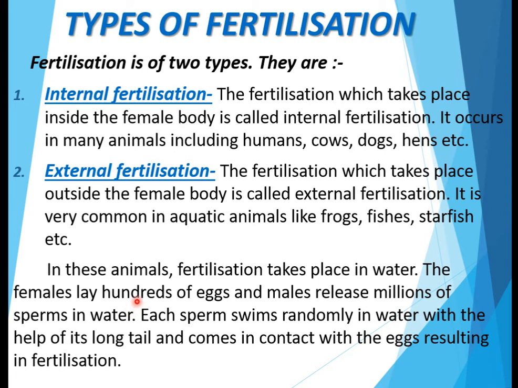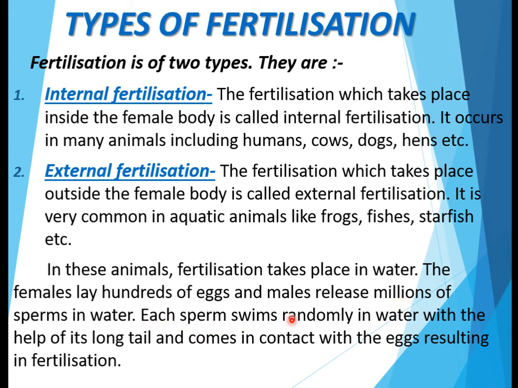Why does this happen? Because the conditions they face are very adverse. Females lay hundreds of eggs, but they may get destroyed by the wind, by the water, streams and the rainfall, etc. And the predators also live in the water, which may feed on them, eat them. So it is necessary that the females lay hundreds of eggs and males release millions of sperms so that at least a few of them get fertilized.